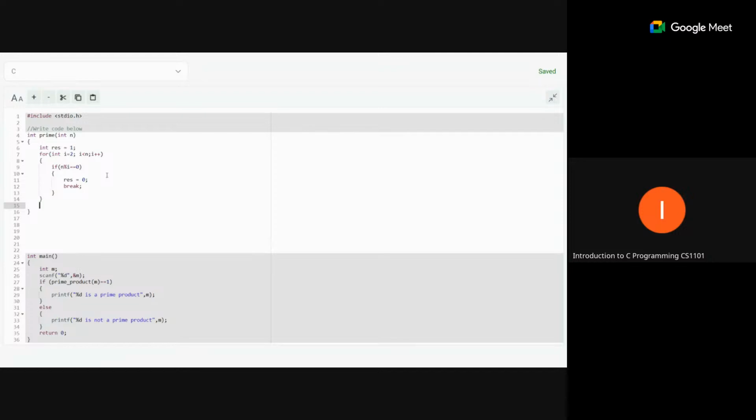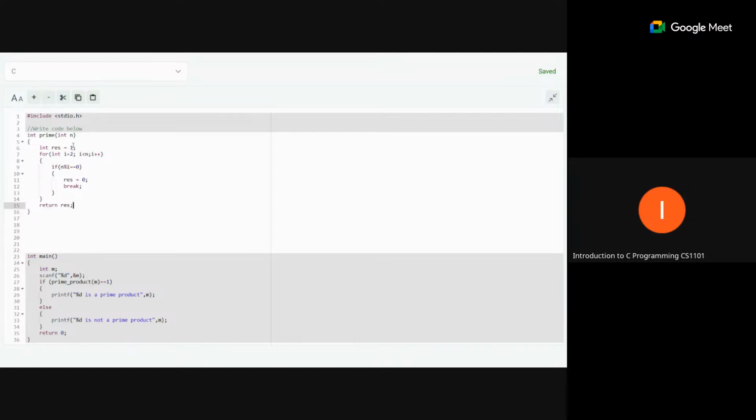If our number is divisible by any number in the given range, then our number is not prime. Otherwise our res value will remain 1, if our number is not divisible by any number. And finally we will return the result value. So return res. Now this is the function to check whether a number is prime or not.